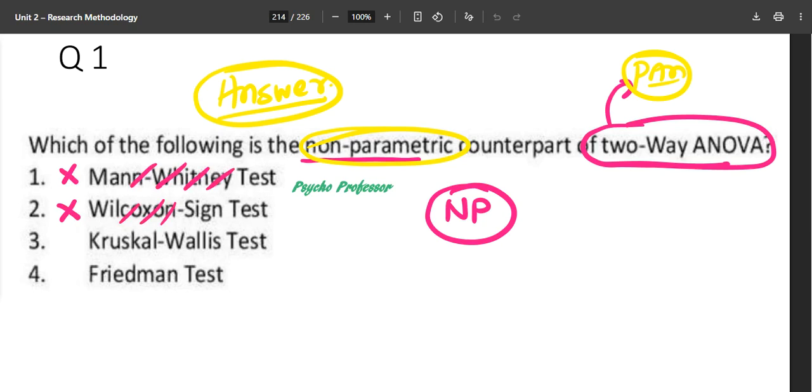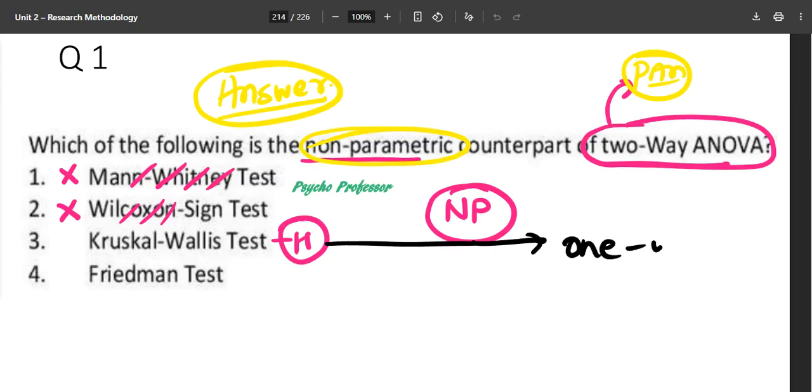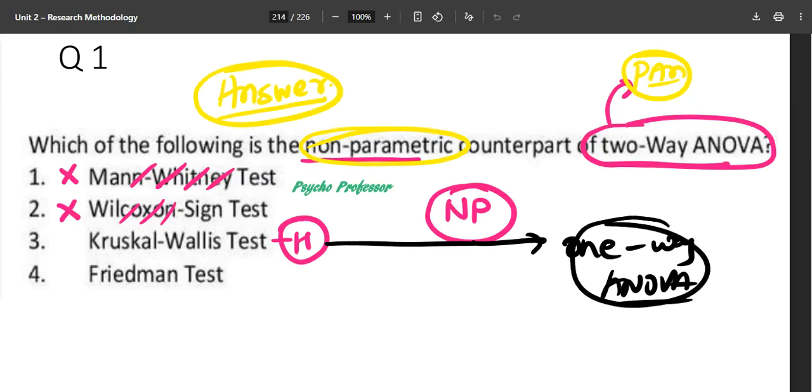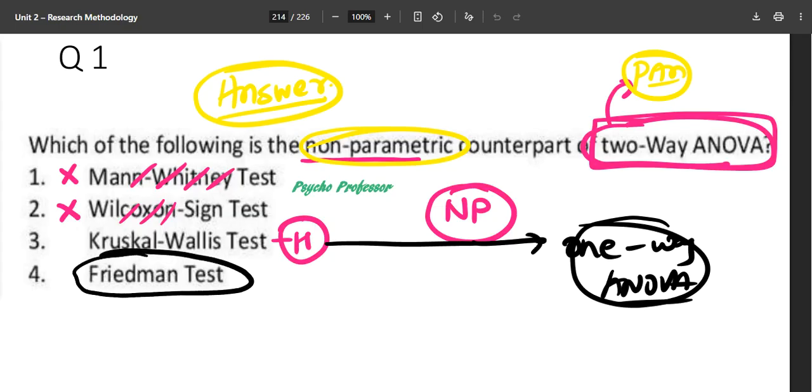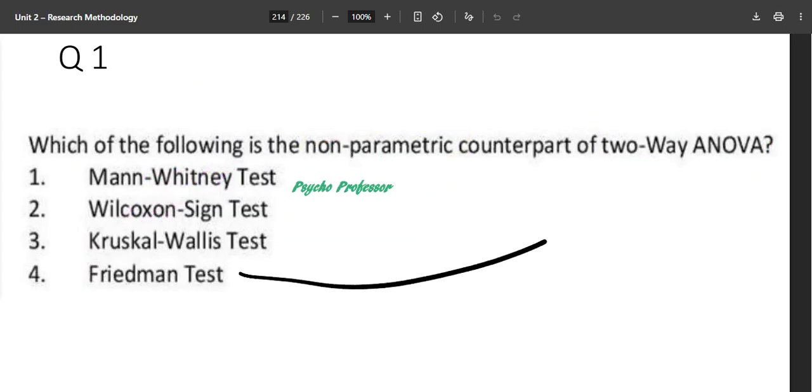Now the Kruskal-Wallis H test, when will you use this? You will use this when you have one-way ANOVA. When you have one-way ANOVA, this will be your answer. But the question is about two-way ANOVA, and guaranteed every time you are giving this answer, the Friedman test will be the correct answer for this. Okay, the Friedman test is the correct answer for your two-way ANOVA.